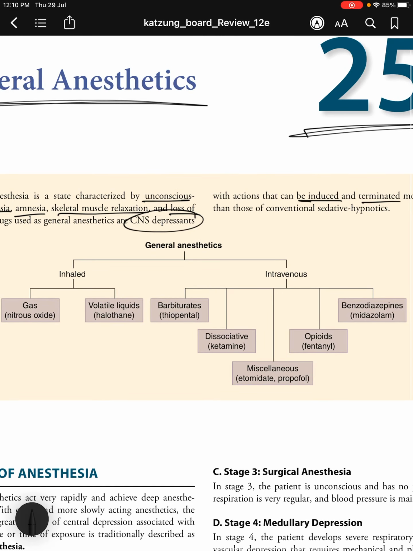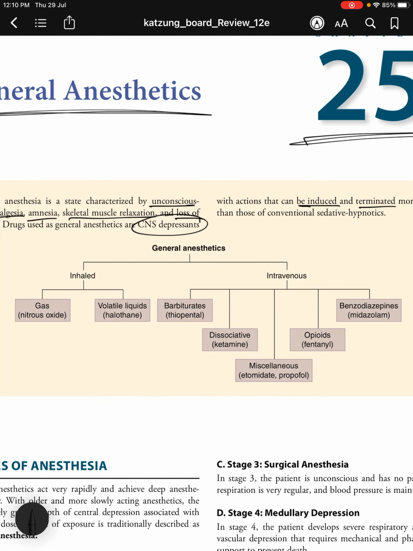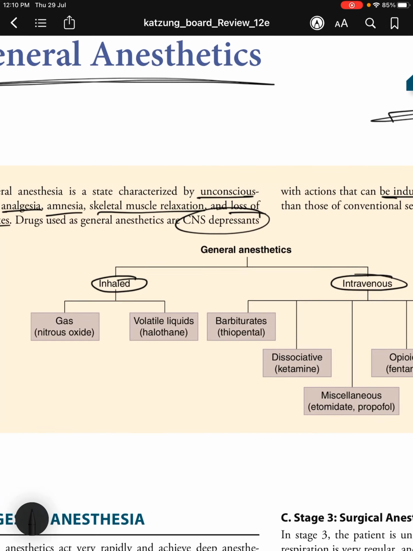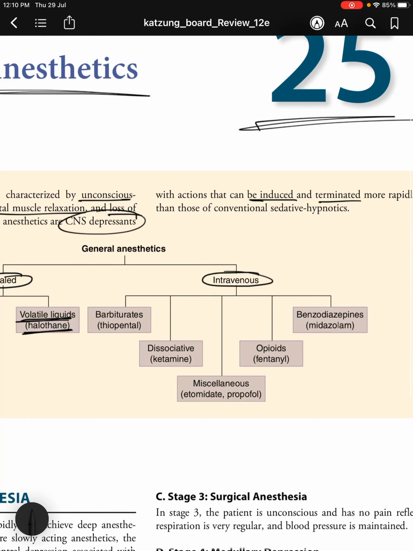So, moving on to the classification of general anesthetics, you have two modes of administration. You can make the patient inhale them, or you can administer the drug intravenously. For the inhaled mode, you can administer gases such as nitrous oxide, which I think is N2O, and you can administer volatile liquids such as halothane. So if you are making a person inhale the drug, that could be nitrous oxide or a volatile liquid such as halothane.